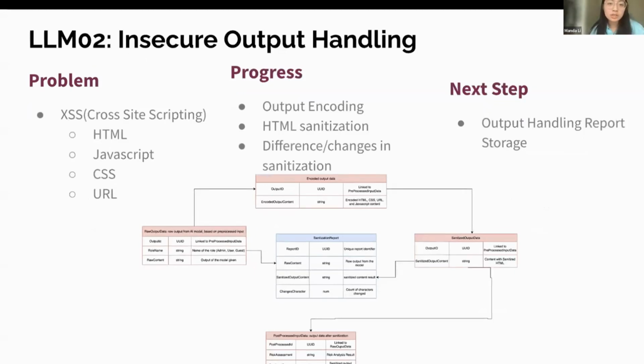Okay, for insecure output handling, we focus on cross-site scripting, and this kind of problem could come from the HTML, JavaScript, CSS, and URL content included in the output. The progress we have so far is to include output encoding for all of this and conduct HTML sanitization at the end, and also identify the differences or changes made in this sanitization process. Our next step is to generate output handling report storage.